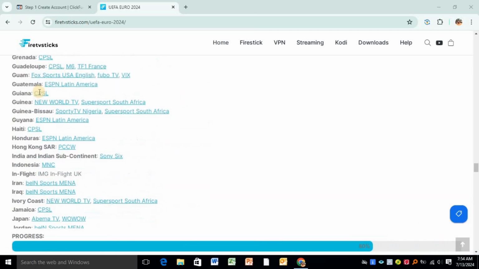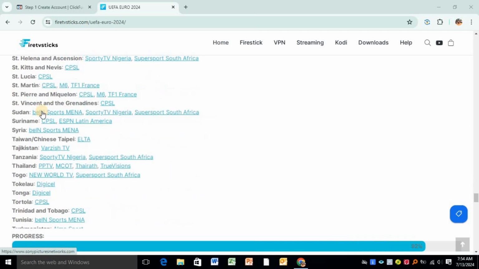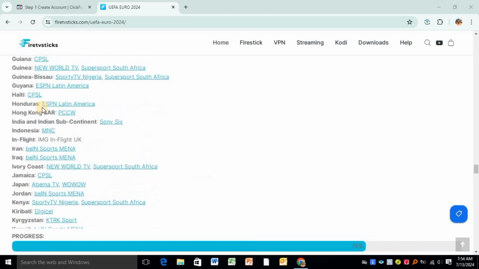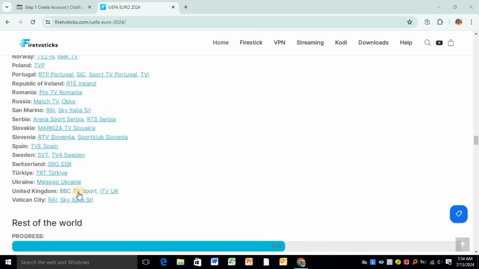Then what you do is simple. You need to turn on your VPN and then remotely change your IP address so that you can watch from BBC TV. Because as you see, BBC TV over here shows only those who are in UK. Okay, so you can't watch if you're not in UK.